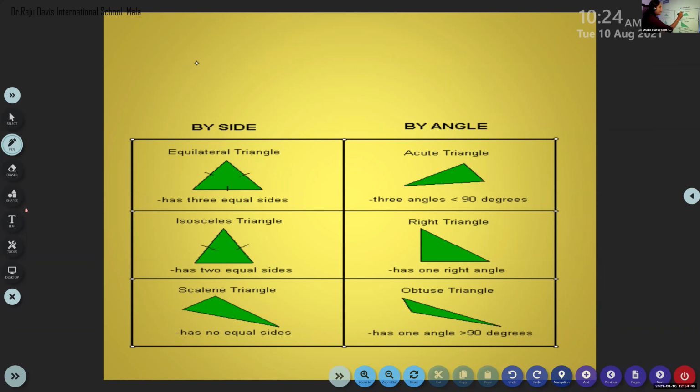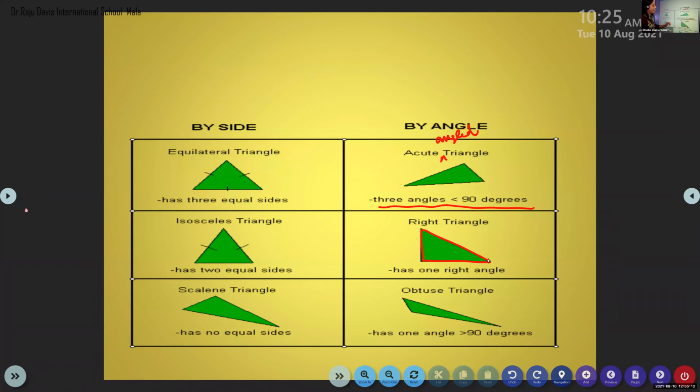Both are correct, but you always use acute angled triangle. Okay, children? Acute angled triangle. Can you see that? What is the definition? All the triangles, three angles are less than 90 degrees. Or acute, right? Okay, less than 90 degrees. Clear, children? Yes, ma'am. Now, next one you can see, right angled triangle.